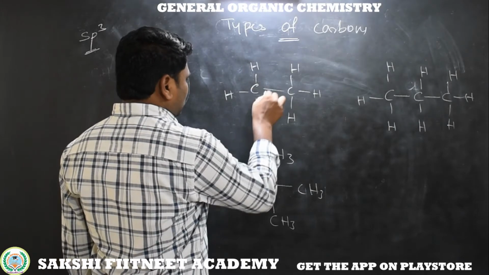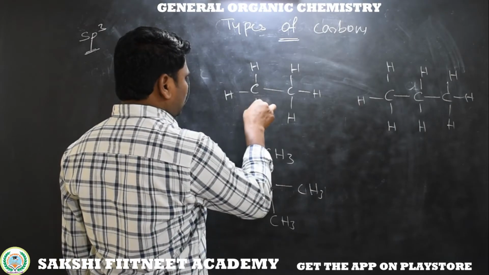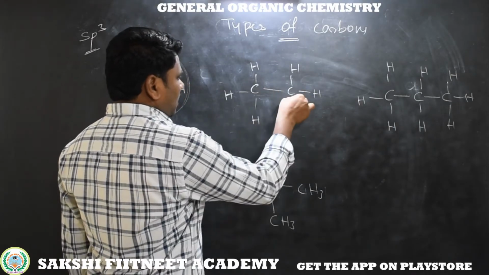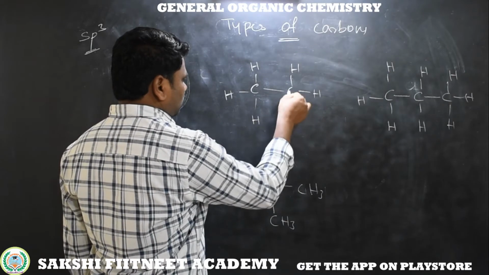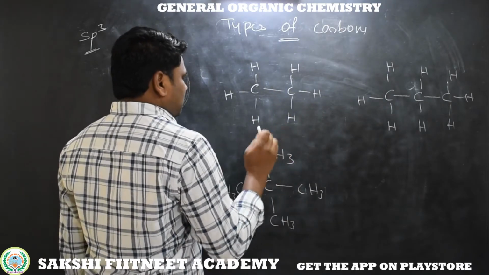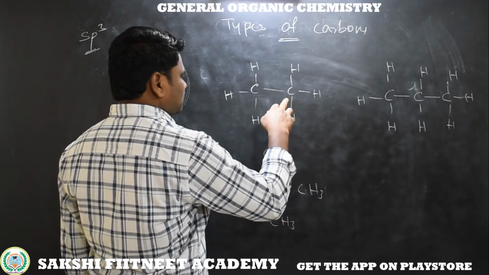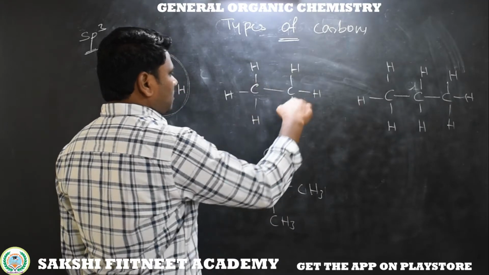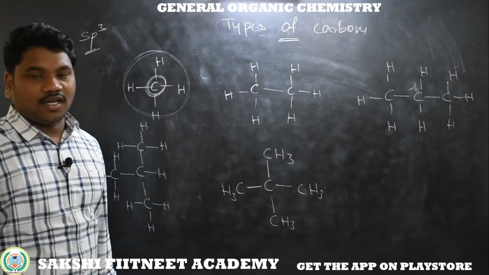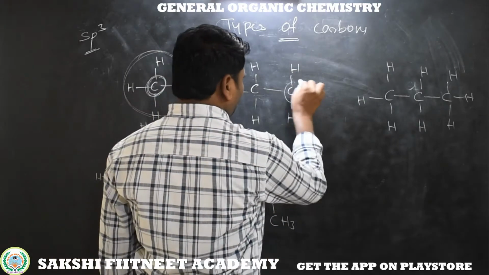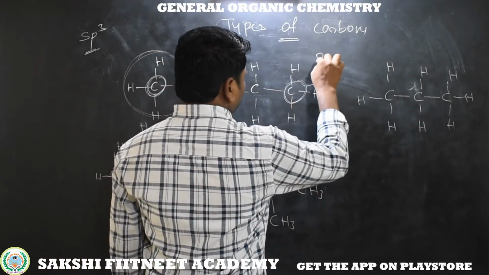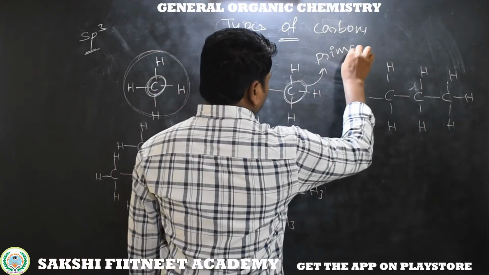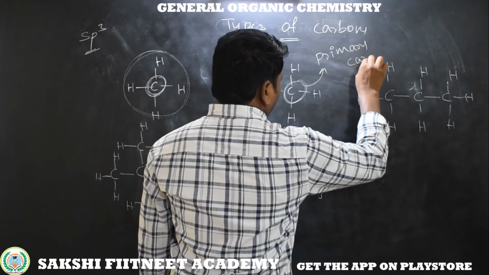Here, see, around this carbon we have three hydrogens and one carbon. Around this carbon we have three hydrogens and one carbon. The sp3 hybridized carbon has one carbon bond and the remaining three are hydrogens. That is called a primary carbon.